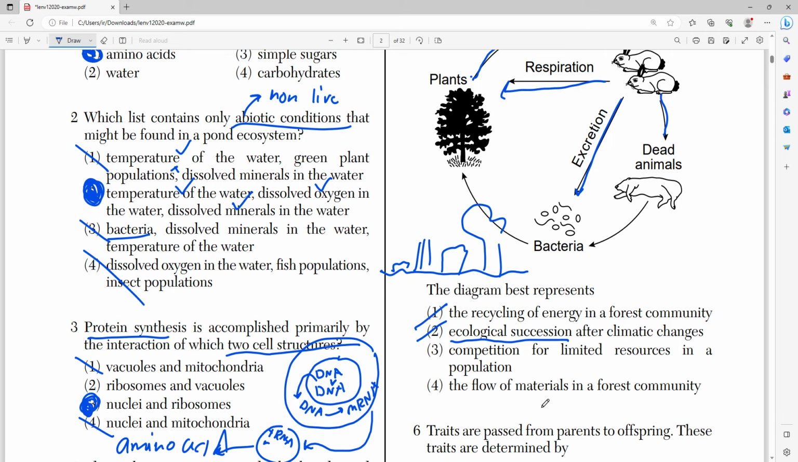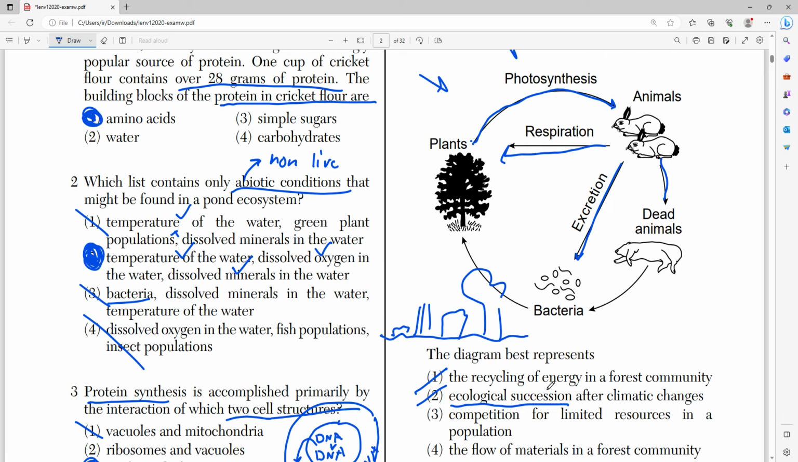Number 3 says competition for limited resources in a population. This does not show that at all, right? Because at no specific point does it single out 2 specific species and point to them eating or competing over one resource that they both share. It just says animals, dead animals, bacteria. There's no competition between these categories.